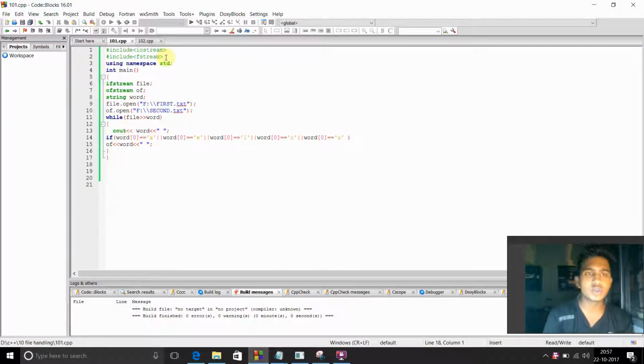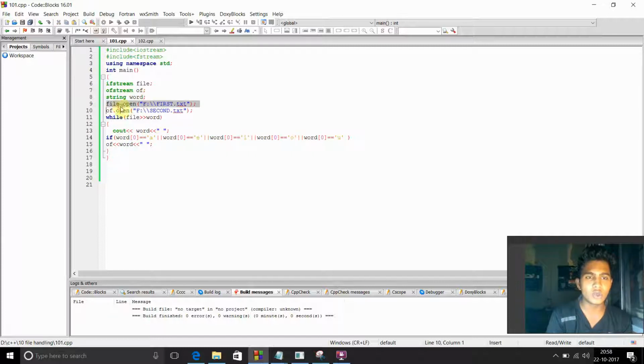I've used two header files of C++. First is #include <iostream> and second is #include <fstream>. In the main, I've taken an fstream type variable named file, which will be used for insertion, and an ofstream, which will be used for taking the output of my file from a program. I've used a variable named word, which is of type string.